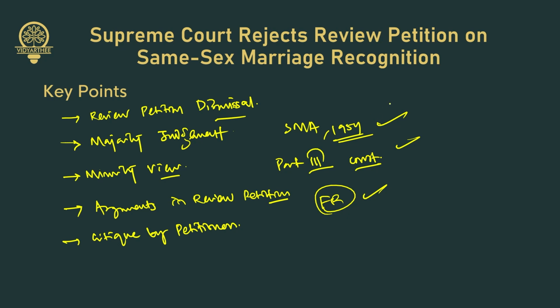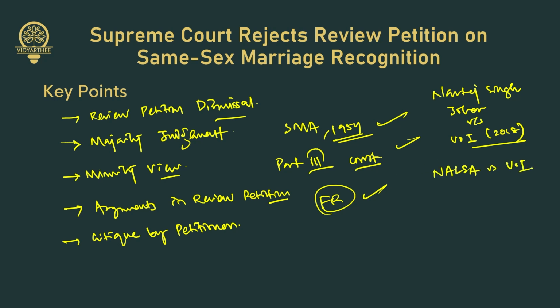Okay. And then some landmark judgments referenced, which were referred to in the dismissal. First is the Navtej Singh Johar versus Union of India, 2018. It decriminalized consensual same-sex relationships under Section 377 of IPC. And next, Nalsa versus Union of India, 2014. Here it recognized transgender persons as the third gender. Okay, it is very important. Third gender as transgenders. That is, they are recognized as the third gender.